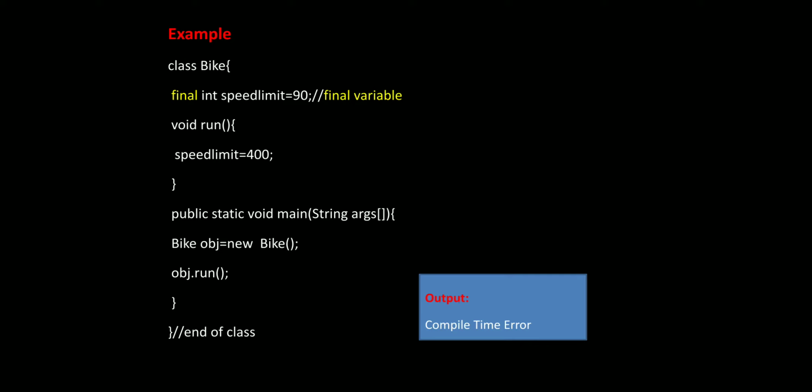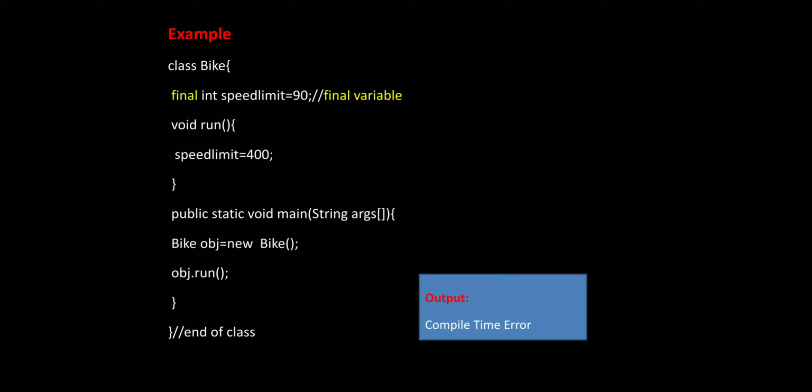First, here I am going to declare a class named Bike. In the Bike class we initialize a variable, that is, the speed limit of the bike.